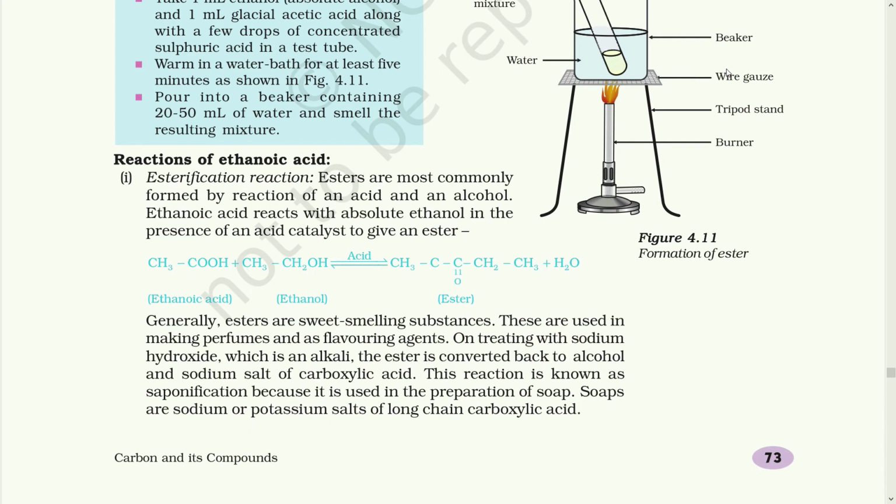Ethanoic acid reacts with absolute ethanol in the presence of an acid catalyst to give an ester. These are used in making perfumes and as flavoring agents, that is in your toffees. On treating with sodium hydroxide, which is an alkali, the ester is converted back to alcohol with the sodium salt of carboxylic acid. This reaction is known as saponification because it is used in preparation of soap. Soaps are sodium or potassium salts of long chain carboxylic acids.